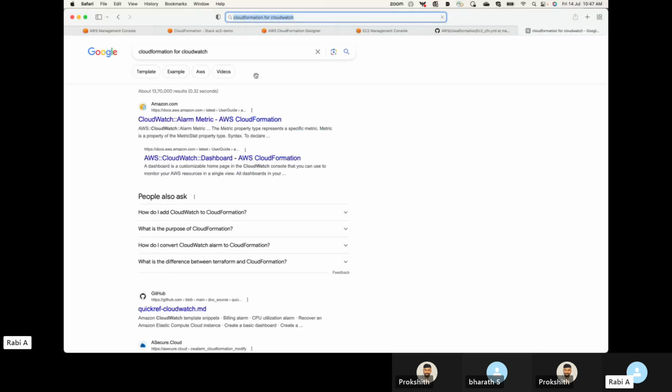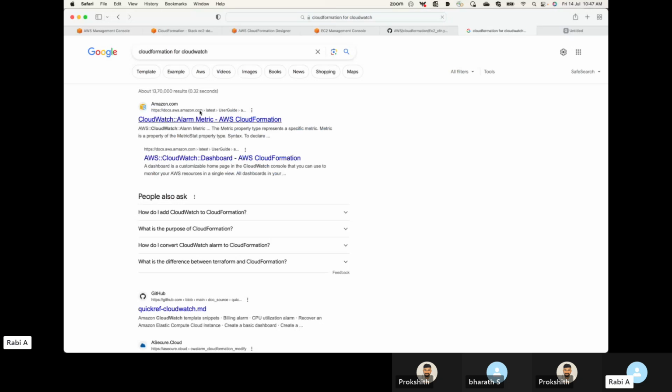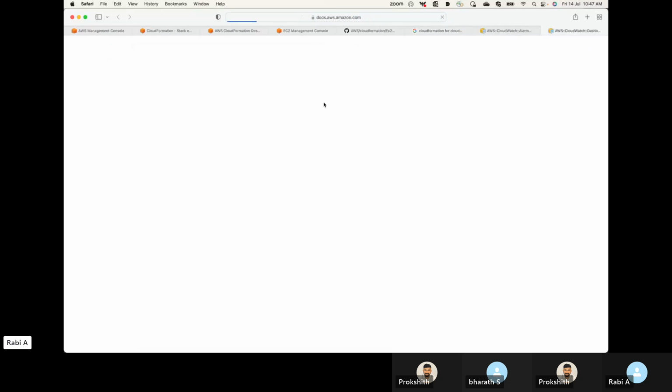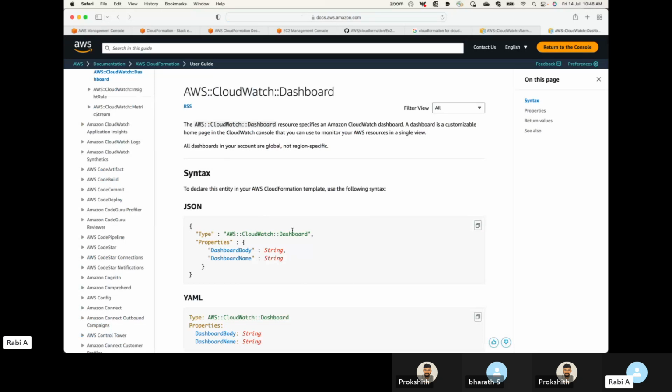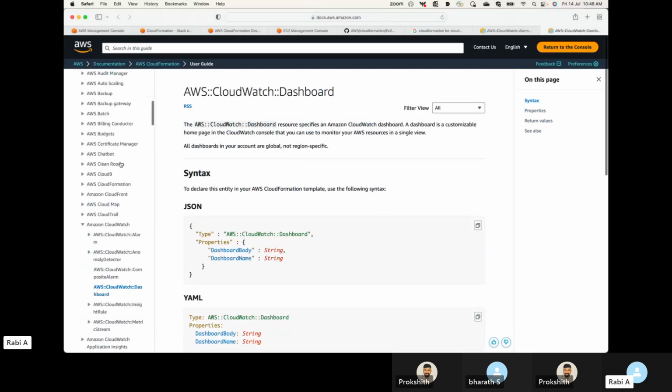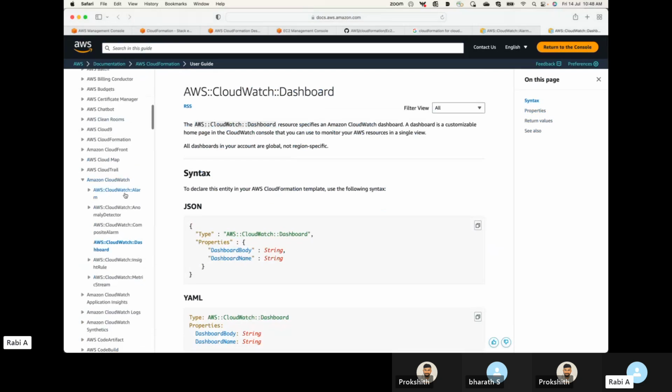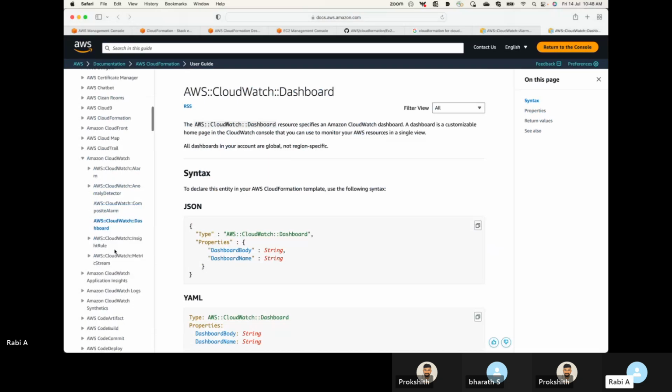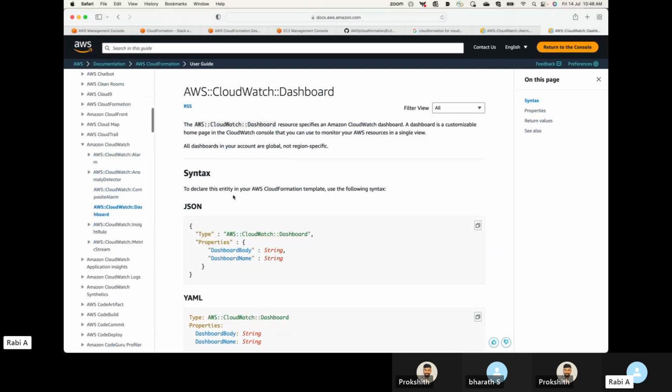Like I said, there's documentation available for this. You can see this dashboard thing, we can use that. This is for creating a dashboard, and you will have examples available for this. This is for your CloudWatch. This is creating an alarm. And yeah, that's the dashboard.